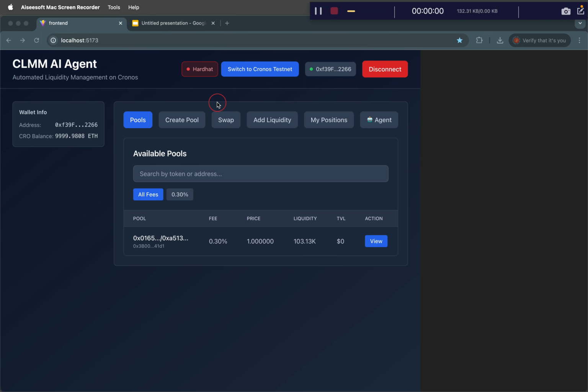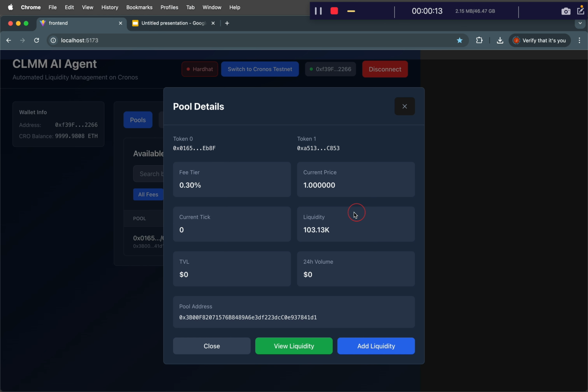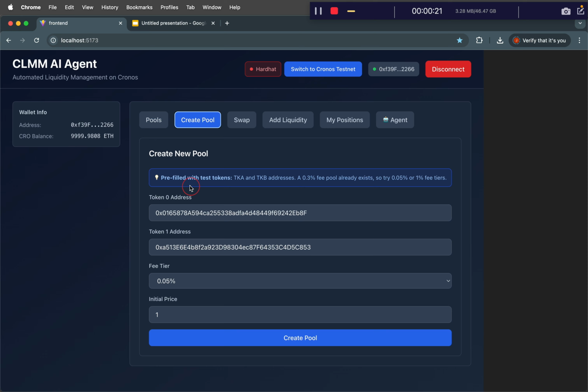Now we're going to demo the project. We'll start with the front end. This is a front end that shows the different pools that we can trade in. We can view the details of the pool, the tokens that you can trade between, and the current liquidity. You can see we have 100,000 liquidity, and the pool address. We can also create new pools with different tokens.